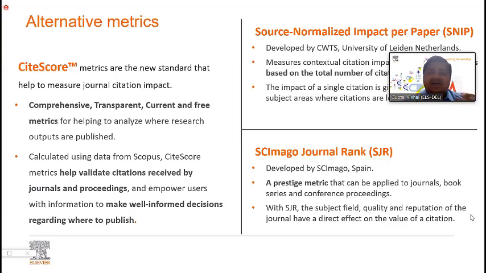Now, why is there a need for alternative metrics like SJR, SNIP, CiteScore? It is simply because we can never judge any journal based on just one criterion. Imagine judging people based on only one characteristic, right? All of us in this room have good qualities, and we may have bad qualities.